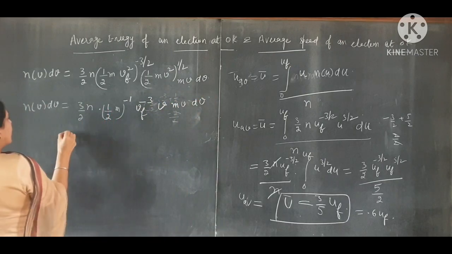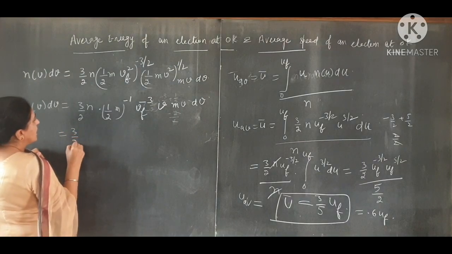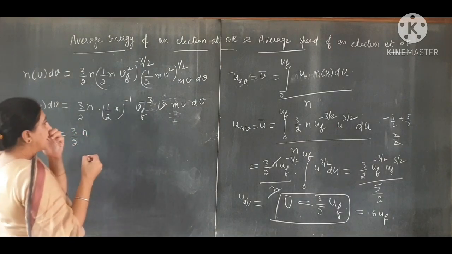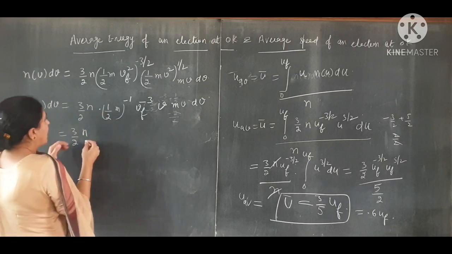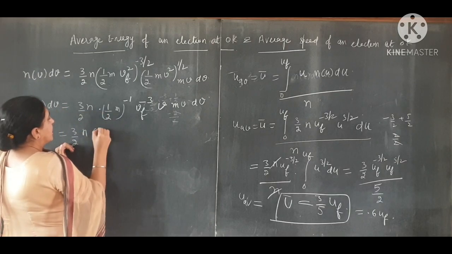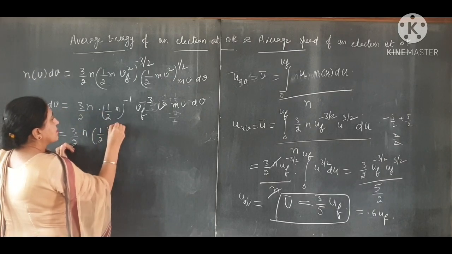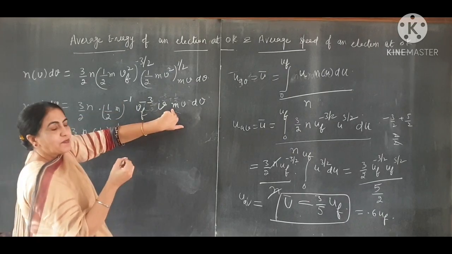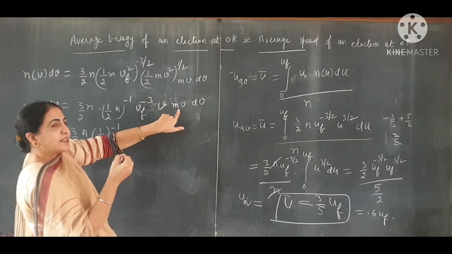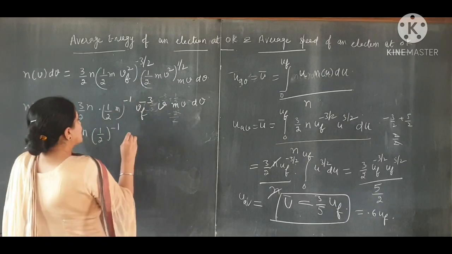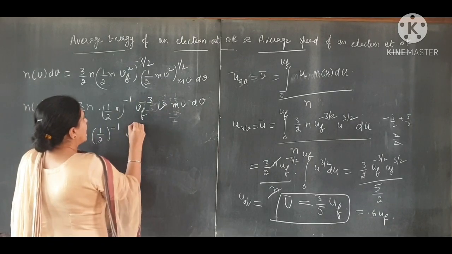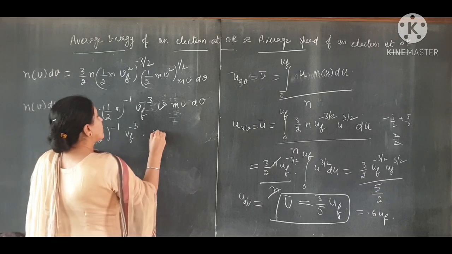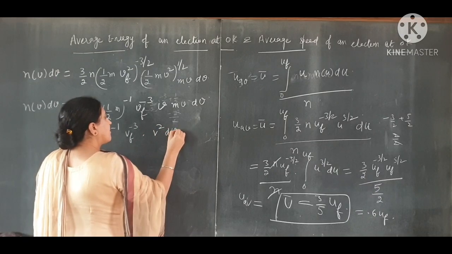So now this is equal to 3 by 2 n, half raised to power minus 1, m raised to power minus 1 plus 1. Minus 1, this is plus 1. So we have vf raised to power minus 3 into v square dv.